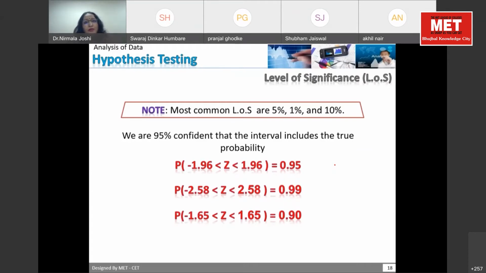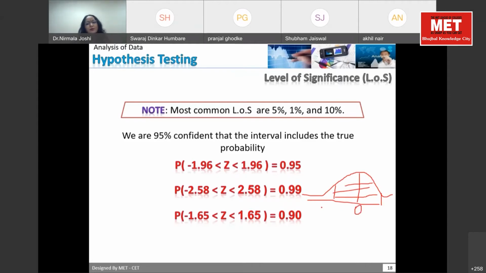This is our normal distribution, the normal curve. When I am talking about 95%, it means my 95% area is this. So this is my 0, and on this side, what will be the value?